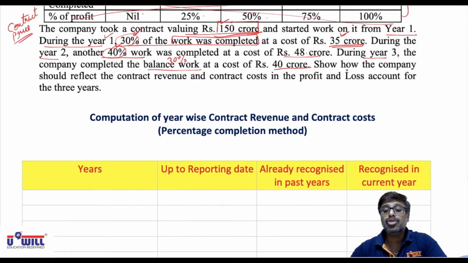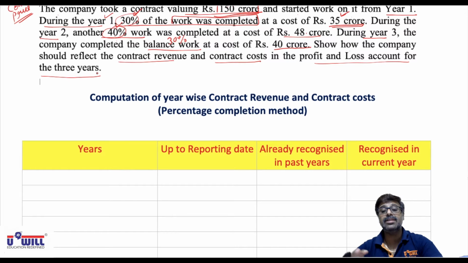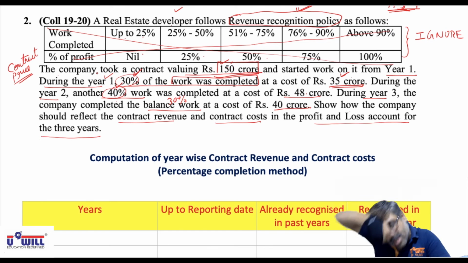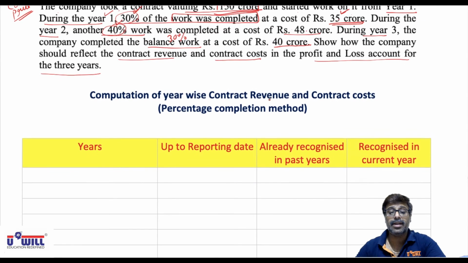Show how the company should reflect the contract revenue and contract cost in the profit and loss account for the 3 years. But in college, how they have done this question is simple thing. Also, they have made it very complicated. Means simple thing, 150 is 30%, 45 minus 35 cost 10 profit. 150 is 40%, 60 minus cost 48, 12 crores profit. 150 is 30%, 45 minus 40, 5 crore profit. The college have not done in this manner.